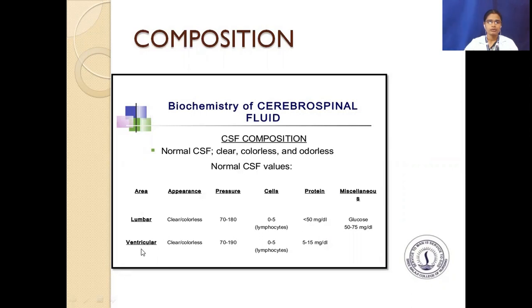In ventricular, the CSF should be clear and colorless. The pressure should be 70 to 190. The lymphocytes 0 to 5. Proteins should be 5 to 15 mg per deciliter. These are all the biochemistry of cerebrospinal fluid.